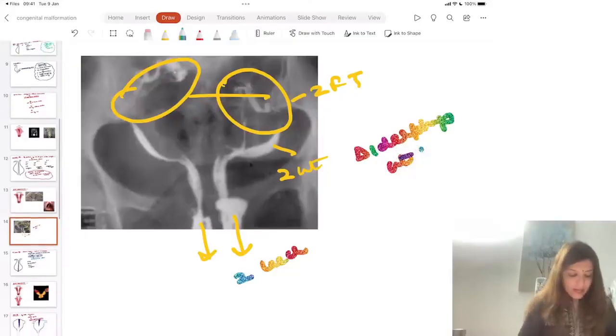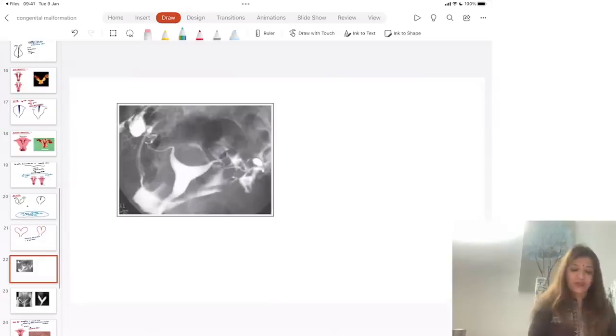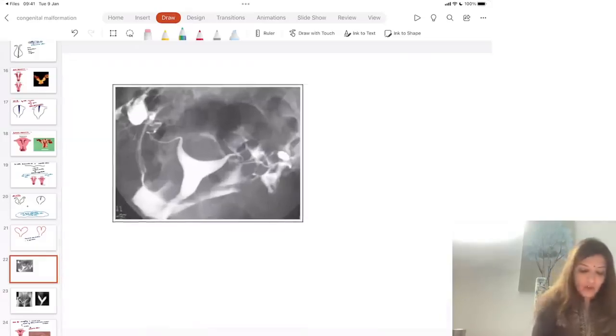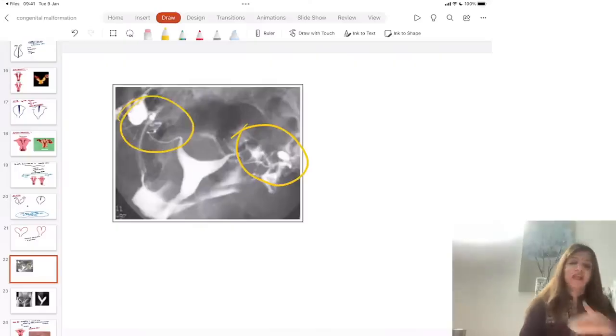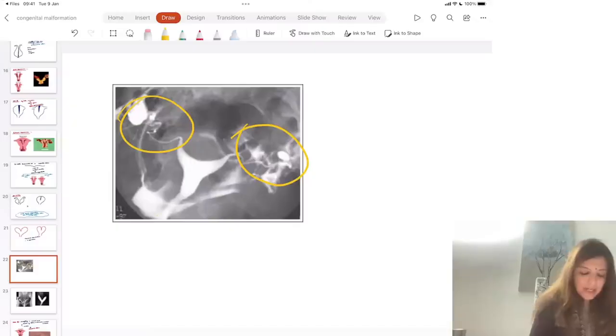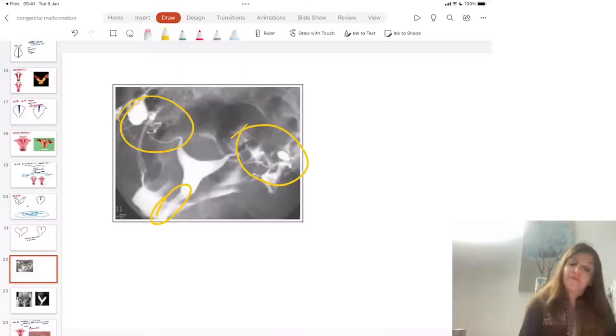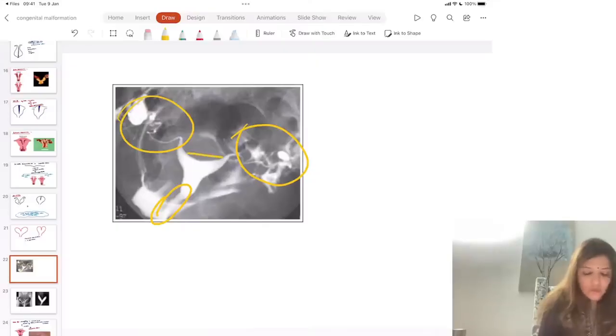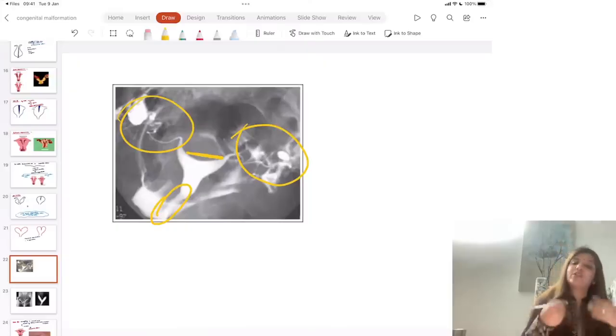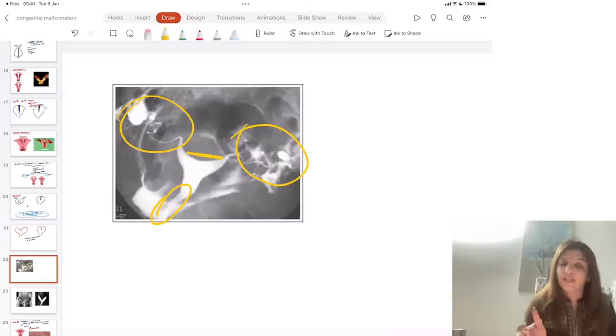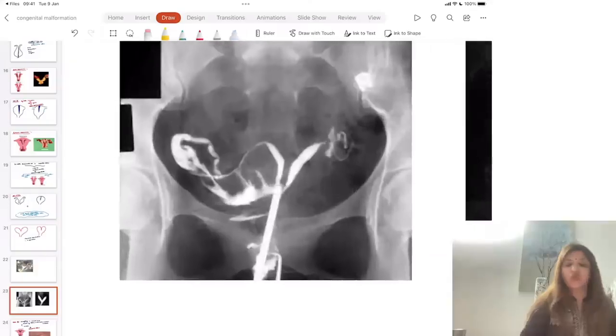Yes? Now look at this image over here. In this image, I am seeing two fallopian tubes. Two fallopian tubes. So this cannot be unicornuate uterus. I am seeing a single Leach-Wilkinson cannula. So it cannot be didelphys. अब या तो ये bicornuate है या ये septate है. Right, so now look at the angle between the two horns and the distance between the two horns. The angle between the two horns is obtuse and distance is more than 4 centimeters. This is bicornuate uterus.